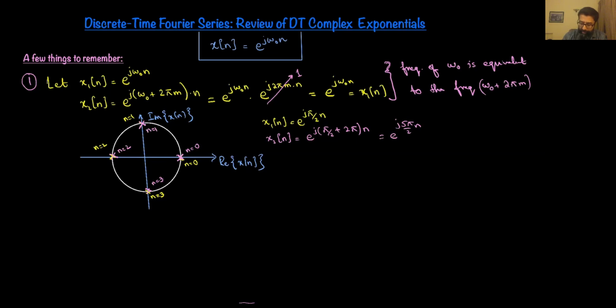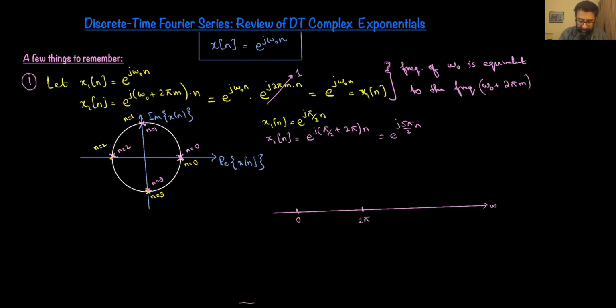Another way I can present this is if I have a linear axis on which I am representing the frequency. So this axis represents the frequency. Let this frequency be 0. Let this frequency be 2 pi.